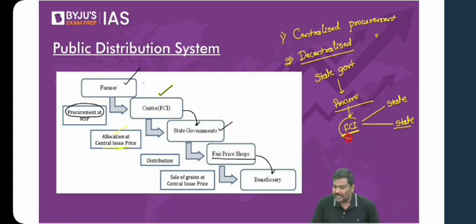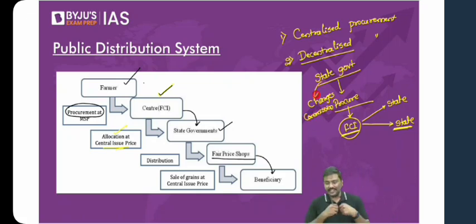Now it is the Food Corporation of India which will allocate it to the state governments. Many of you ask me, sir, why is the state government doing it? What is the advantage for the state government? The central government will pay charges or commission to the state government whenever there is a decentralized procurement. Is it okay? So, centralized procurement, decentralized procurement.